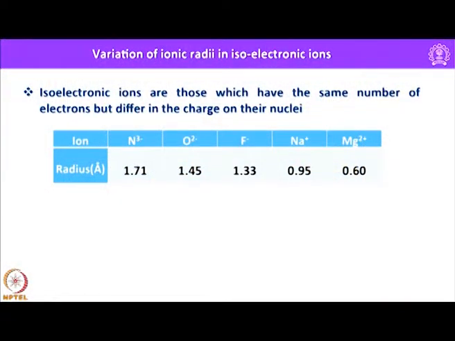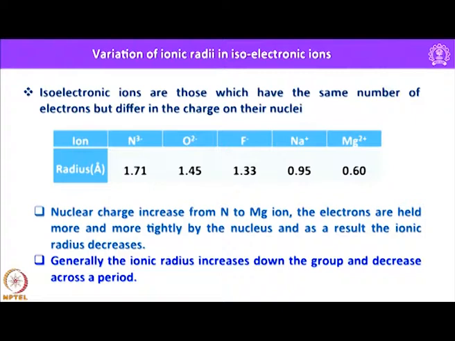And here look into the ionic radii now. In case of nitride anion, it is 1.71. In case of oxide, it is 1.45. In case of fluoride, it is 1.33, and in case of sodium cation, it is 0.95, and in case of divalent magnesium, it is 0.60. And now the question is why this ionic radius is decreasing in this order.